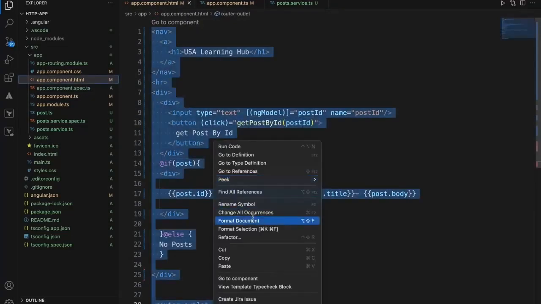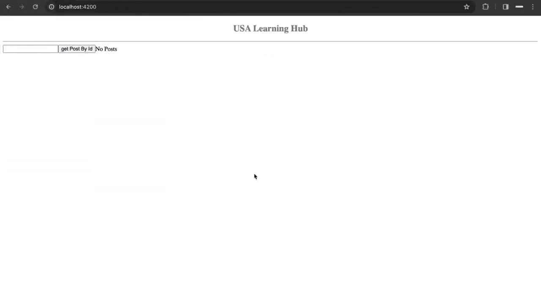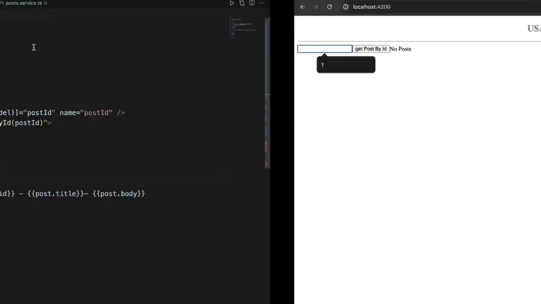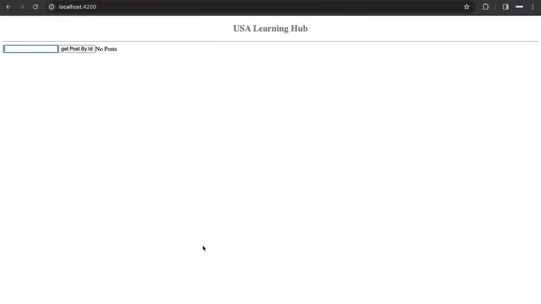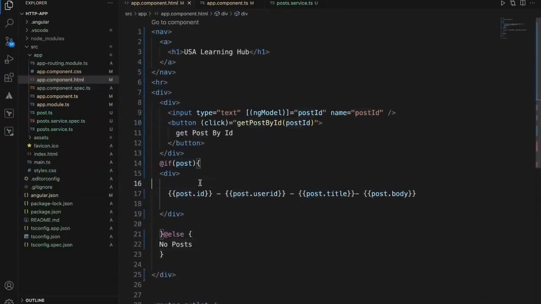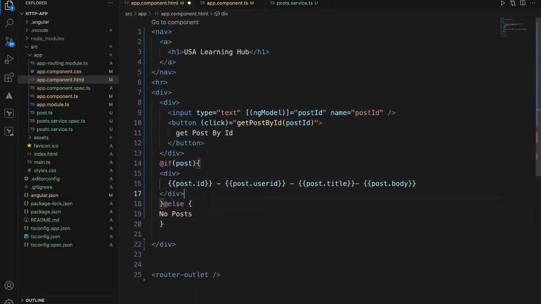Okay, let's see. Right now it is saying no post. Why? Because there is no post. Why? Because if there is a post, then only display it. If there is no post, just say no posts.